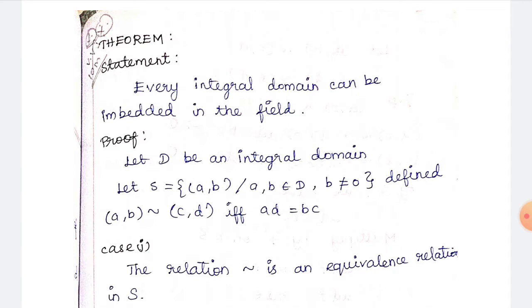Every integral domain can be embedded in a field. For this we have 4 cases. When you prove the 4 cases, the proof of the theorem will be complete.